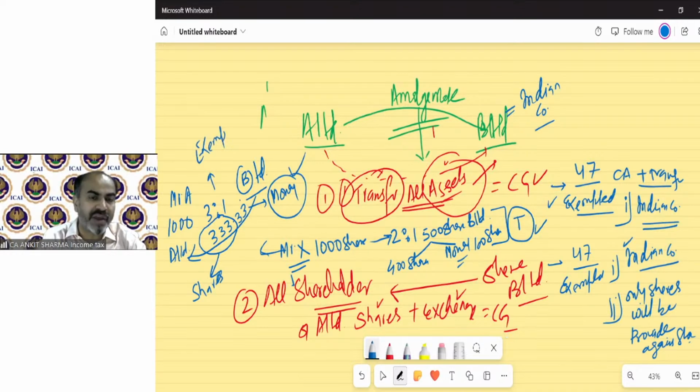So only in case of a fraction of a share can money be paid, but if there is money as a consideration other than for a fraction of a share, then that capital gain is going to be taxable.